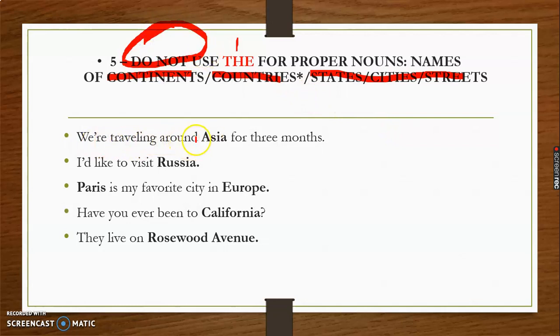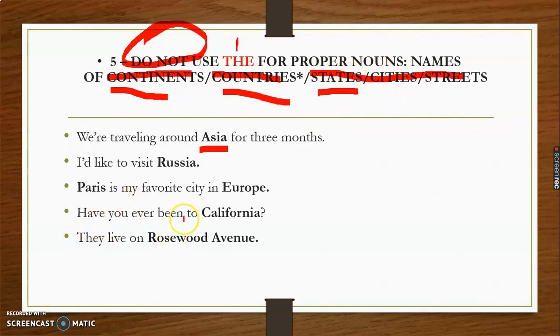We are traveling around Asia. Asia is a continent, so we have not used the, because with continents the is not used. I would like to visit Russia. Russia is a country, so here again the is not used. Paris is my favorite city in Europe. Paris is a city of Europe, so here again the is not used. So with the state, with the country, with the continent, and with the city also.